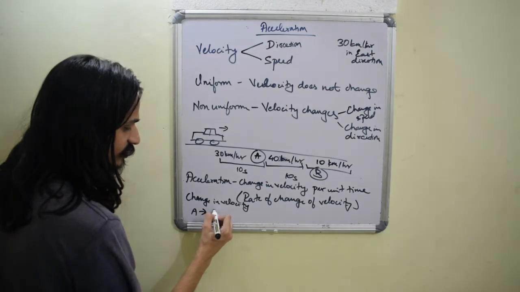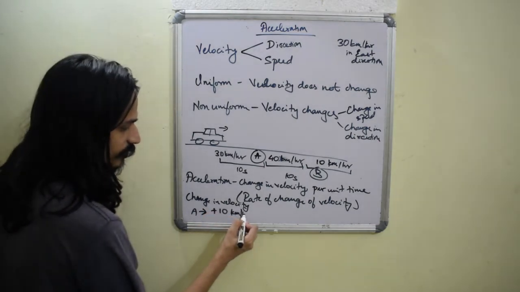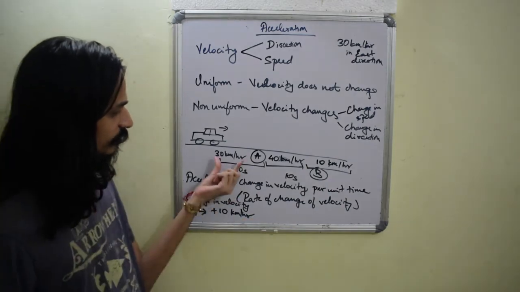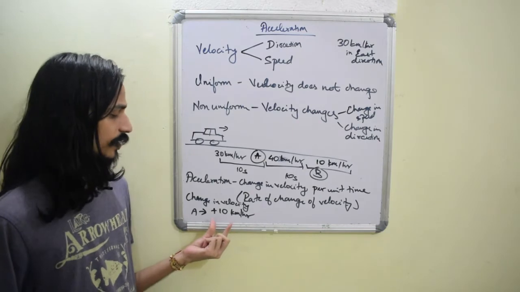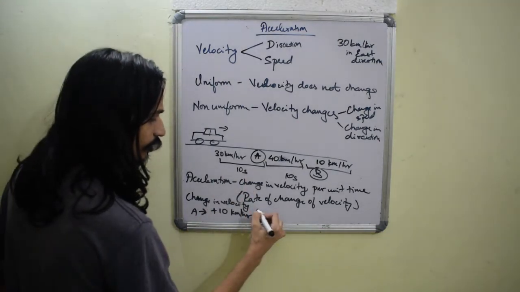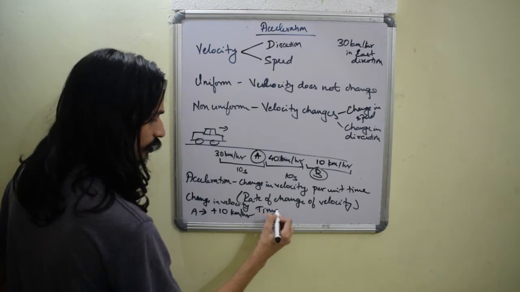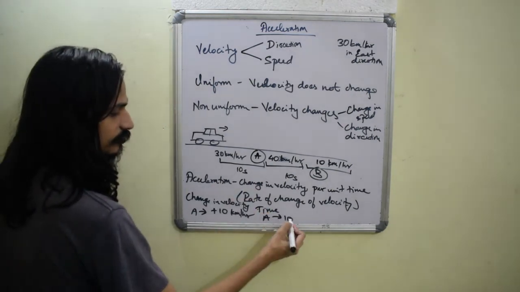So can I say there is plus 10 kilometers per hour, from 30 to 40 kilometers per hour? So there is an increase by 10. And how much time is it taking? Time taken for A is 10 seconds.